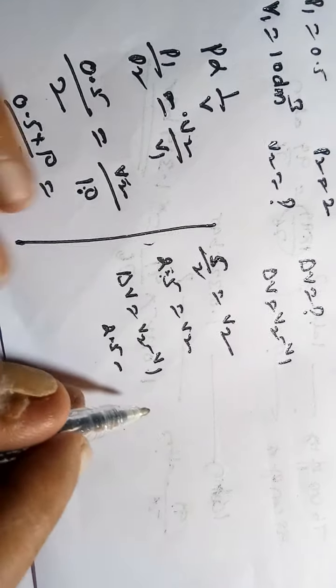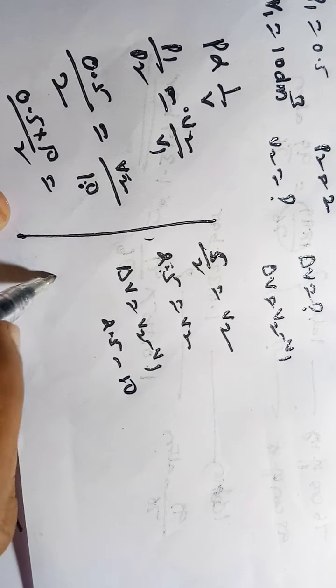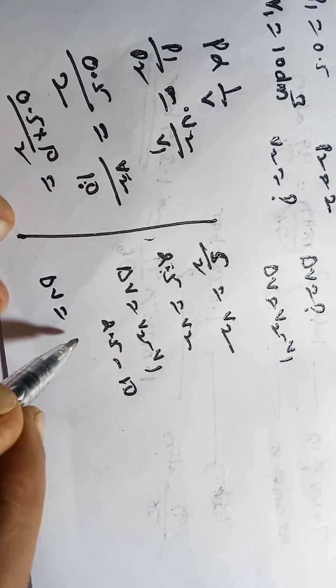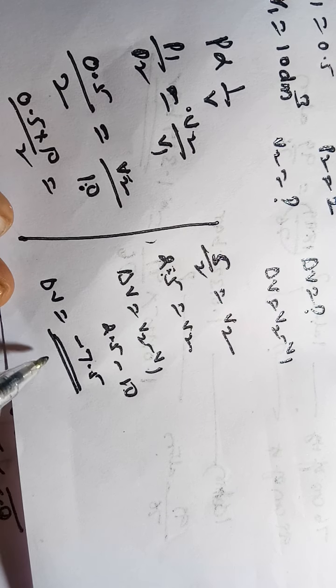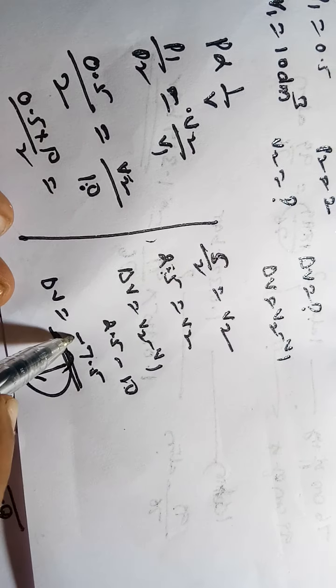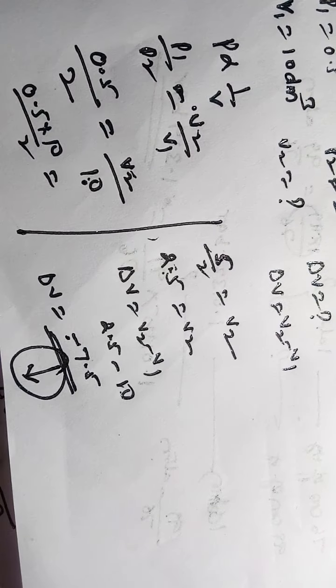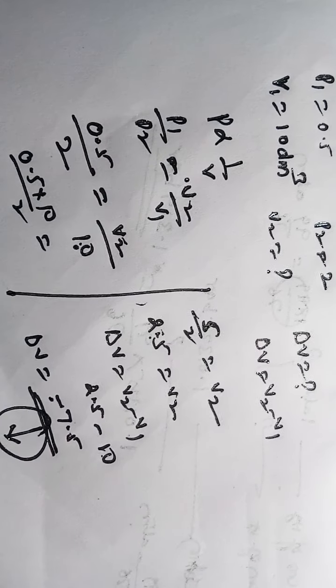So 2.5 minus 10, delta V is equal to minus 7.5. That means minus 7.5 indicates volume is decreased. This negative symbol indicates decreasing of volume.